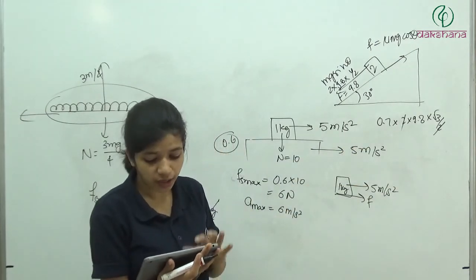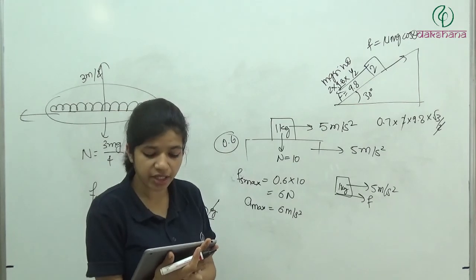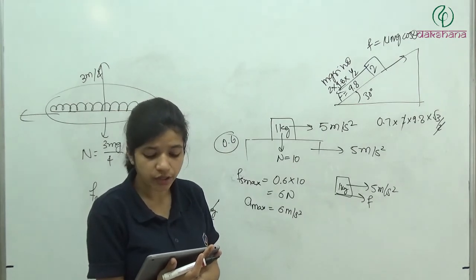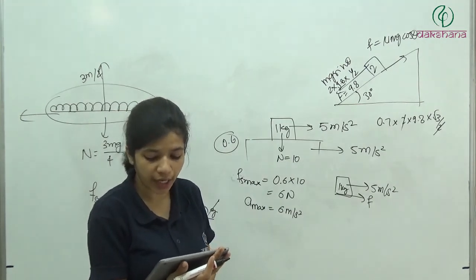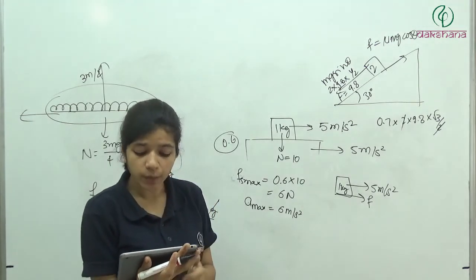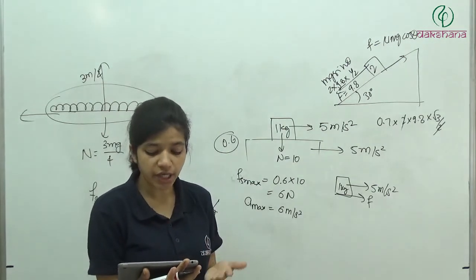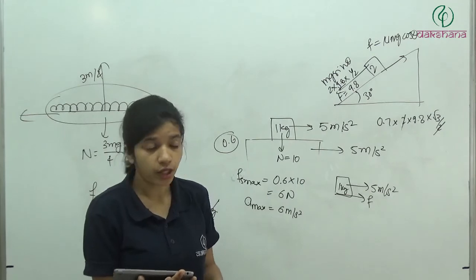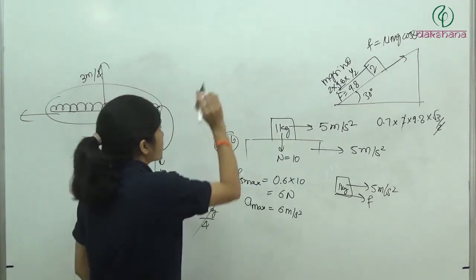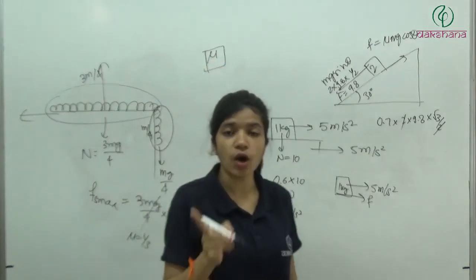Question number B14. A block of mass 5 kg and surface area 2 meters square just begins to slide down on an inclined plane when the angle of inclination is 30 degree. Keeping mass the same, the surface area of the block is doubled. The angle at which it starts sliding down is. So now, sliding down depends only on mu. At what angle the block slides down depends on mu.